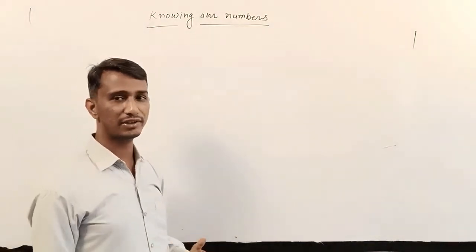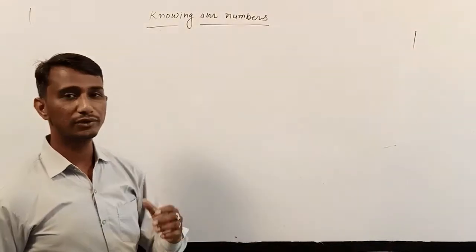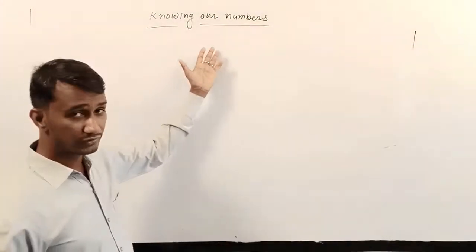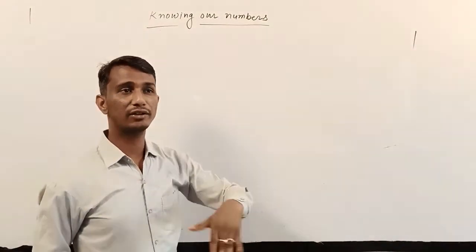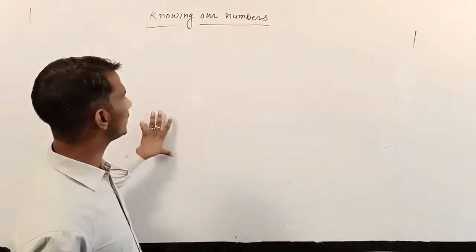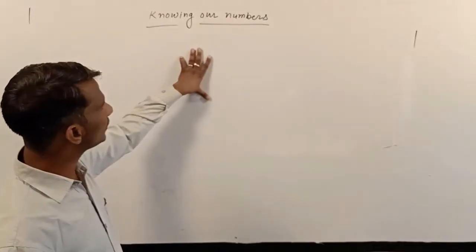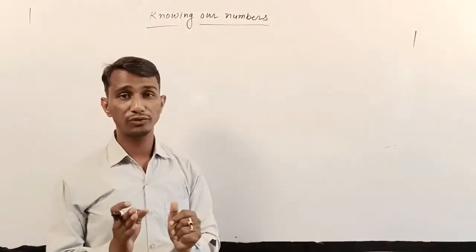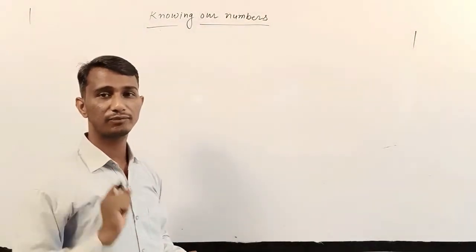So later we will study the 7-digit and 8-digit numbers and also the Indian system and the international system. Before reading this chapter, first we want to review what you studied in class 5th and 4th.